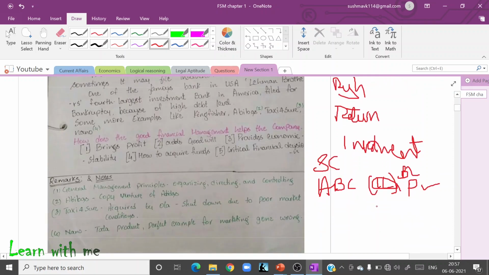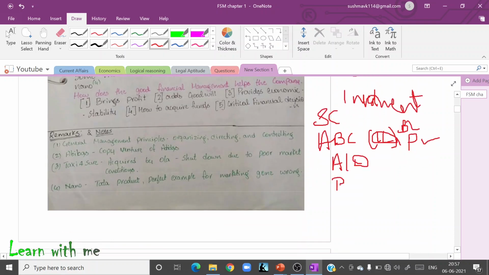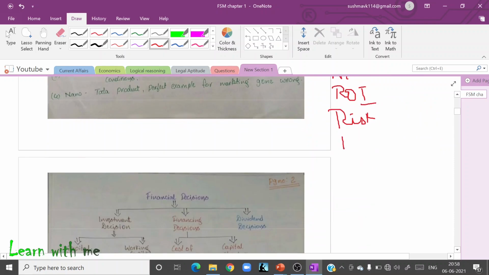Now, what the company has to do, we should not blindly invest in anything without any knowledge. They should first learn what are the advantages, what are the disadvantages of doing this, and after that he has to decide what is the return on investment and what is my risk capacity. If I want to invest 1 lakh in a share market, I have to first know what is my risk capacity. That means the share market is first of all risky, as everyone knows.